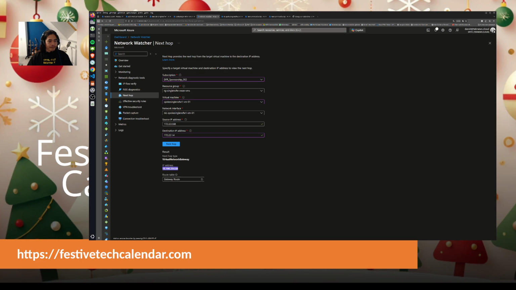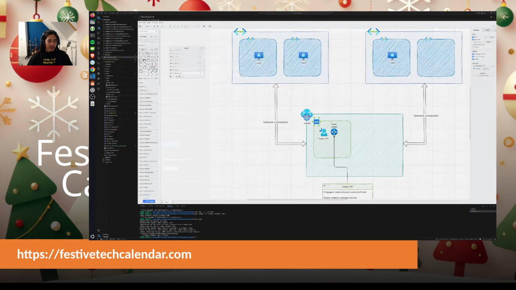Okay, so we have connectivity, we have transitivity without adding any routing configuration over there. At this point, each spoke that is connected to the virtual hub and associated to this default route will see the other spokes already connected.